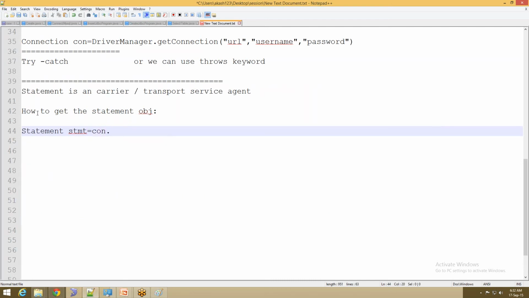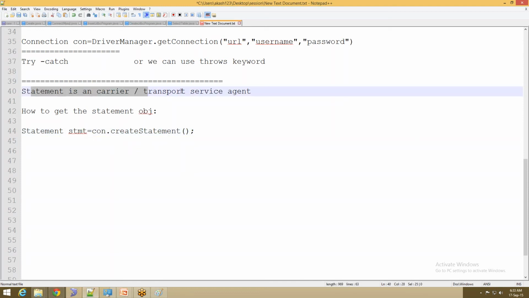Con is the connection which I have got above. By this right side line, I am getting one object. That object is the statement object stmt, and this statement object is used for carrying or transporting the SQL query from the Java program to the database.